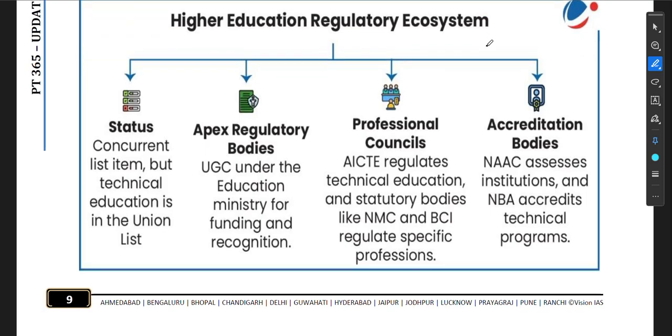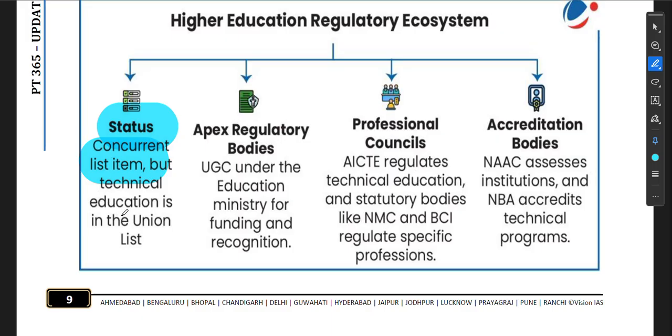Higher education regulatory system. Education is in the concurrent list, but technical education is in the Union List. Technical education means you have IITs, IIMs. These are part of technical education, which is in the Union List, and the concurrent list means primary education, secondary education. These are shared by both the Centre and the state.